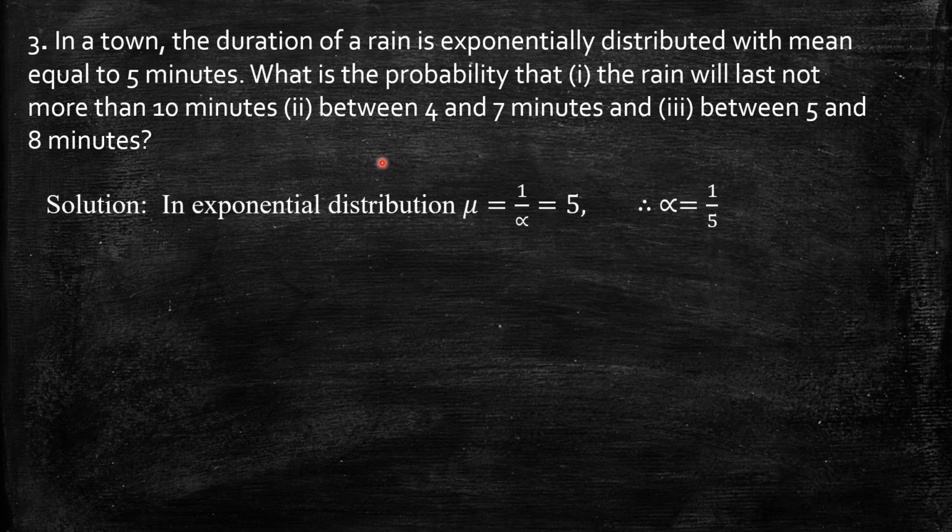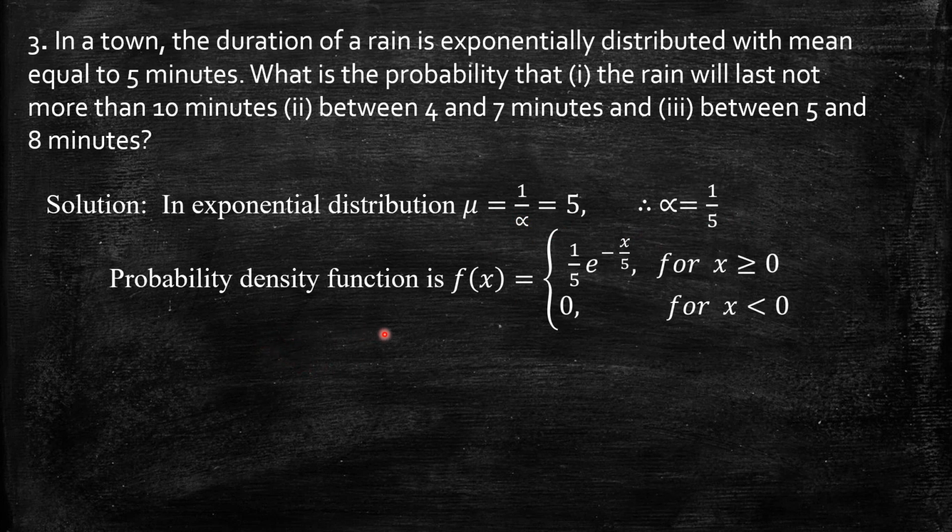For the exponential distribution, the mean is 1 by alpha, which is given as 5. That means alpha is 1 by 5. So the probability density function f of x, which is alpha e power minus alpha x, now becomes 1 by 5 e power minus 1 by 5 times x for x greater than or equal to 0, and 0 elsewhere.